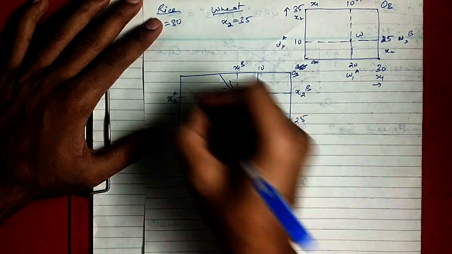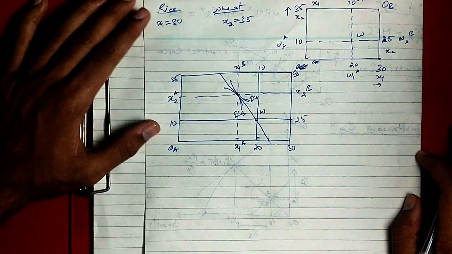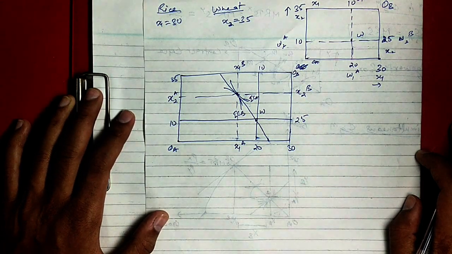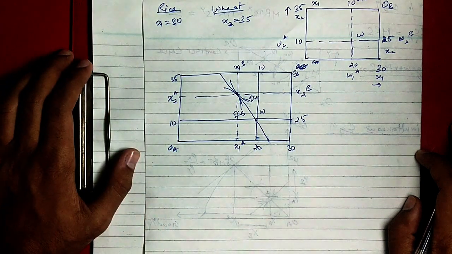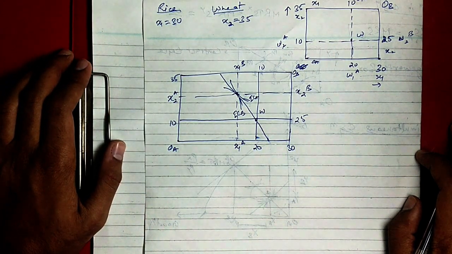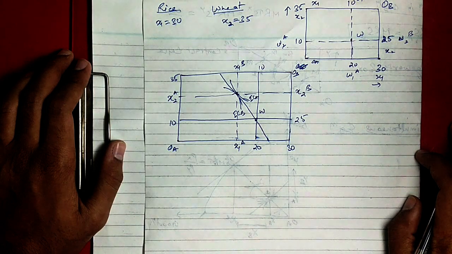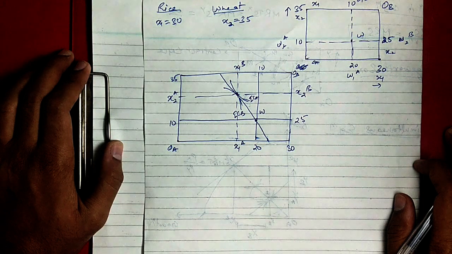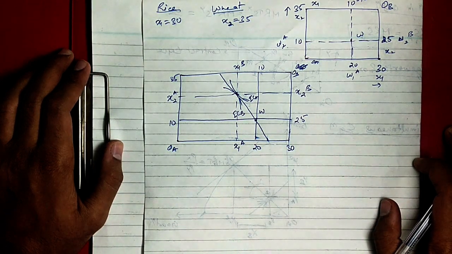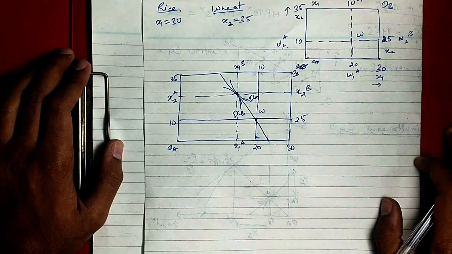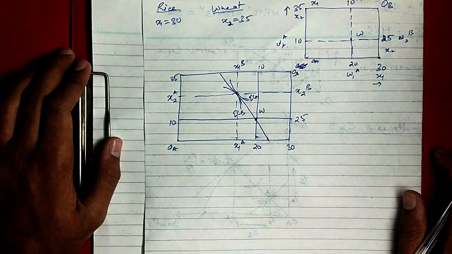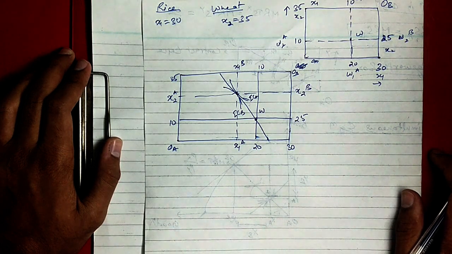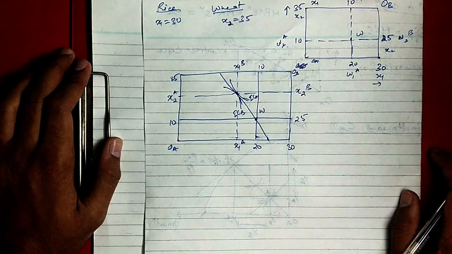Okay guys, so now our diagram is complete. Now we will see whether A is a seller or buyer, or whether B is a seller or buyer. This we will get from the net demand. And how do we calculate the net demand? We subtract the endowment from the equilibrium quantity. If the net demand comes out negative, that means he is a seller, otherwise he is a buyer.